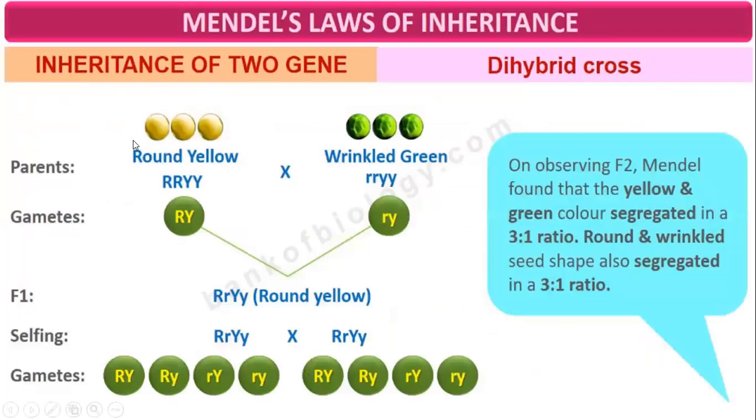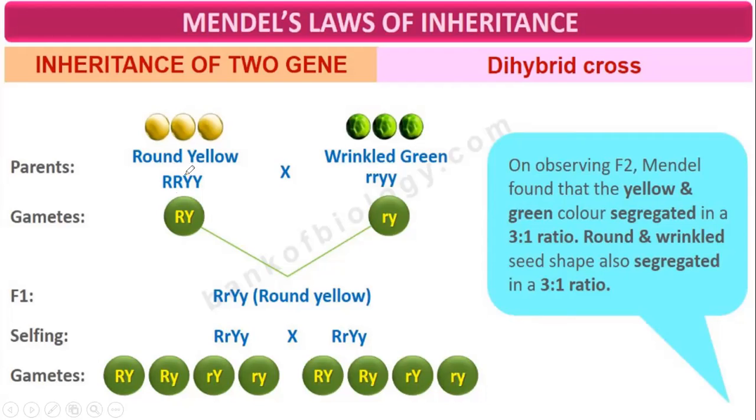The phenotype is round yellow. Round is regulated by two alleles, capital R, and for yellow there is capital Y capital Y. Then wrinkled green is small r small r, small y small y.